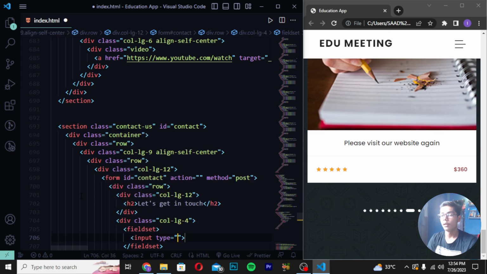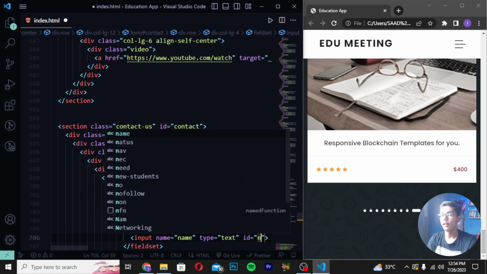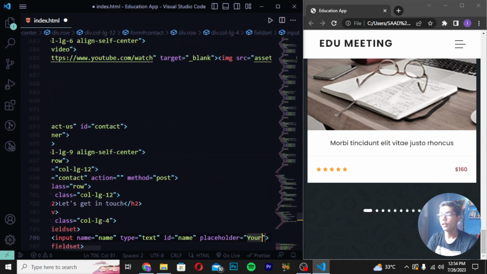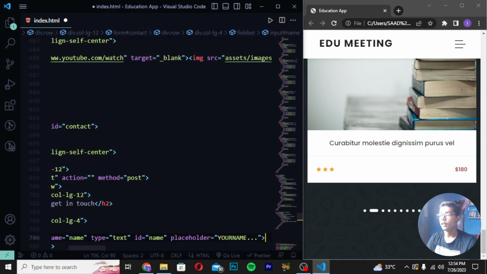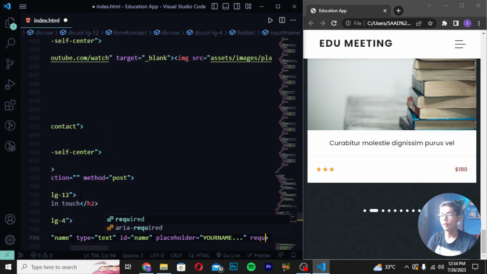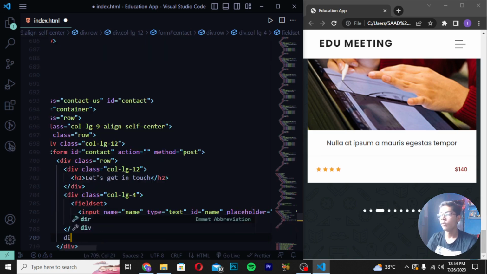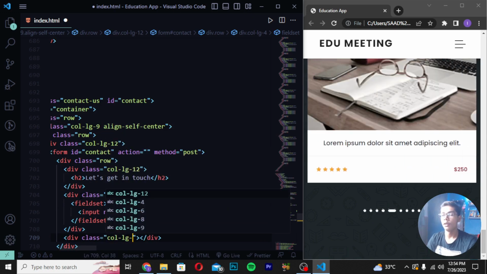Write here input. Then you have to write here type should be text, and write here name should be name. Then you have to now write here ID name. Then write here placeholder, and here I will be writing your name. So here I will be now writing like this. Then you have to now just directly do one thing. You have to write here required, and then you have to now just move down, create div class col-lg-4. So here I will be writing col-lg-4.